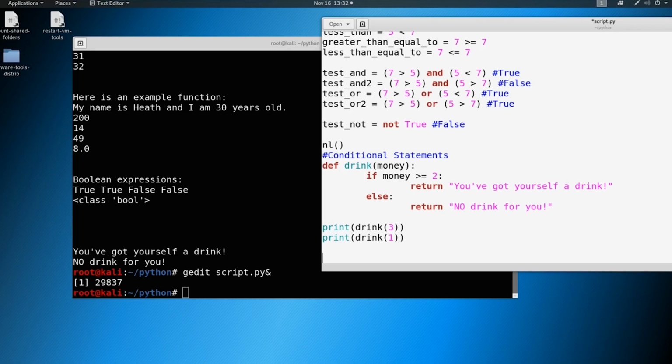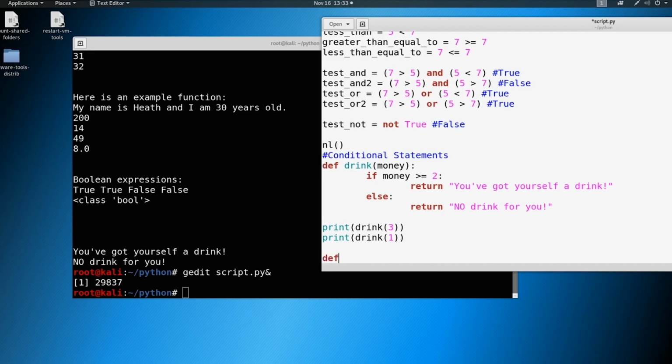So here, let's say we wanted to buy alcohol. We have to meet that age requirement of 21, and we have to meet the requirement of money. Now, we could be in a situation where we meet the age requirement, but we don't meet the money. Or we could meet the money requirement, but we don't meet the age requirement. Or we could be in a situation where we don't meet the age requirement and we don't meet the money requirement. So let's set this up to think through how these scenarios could play out.